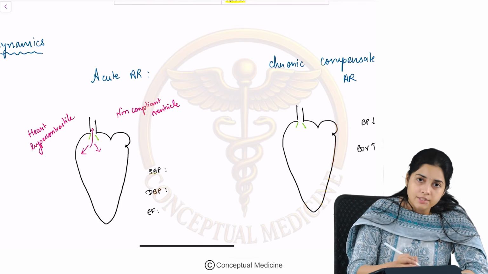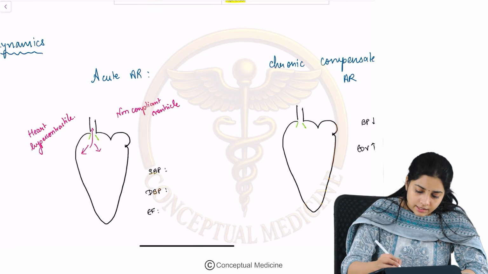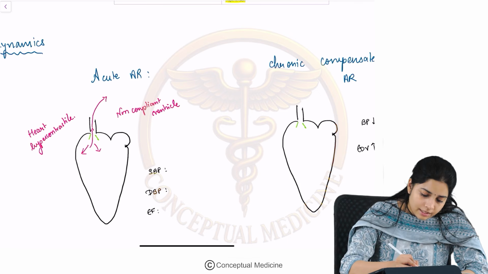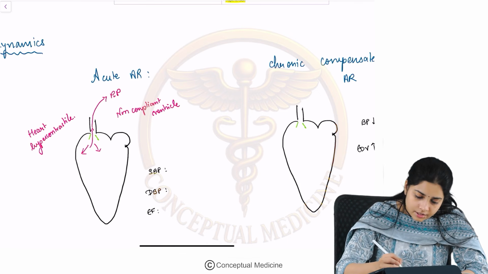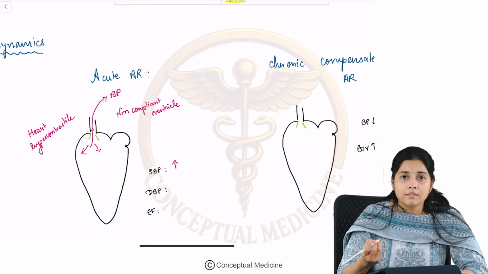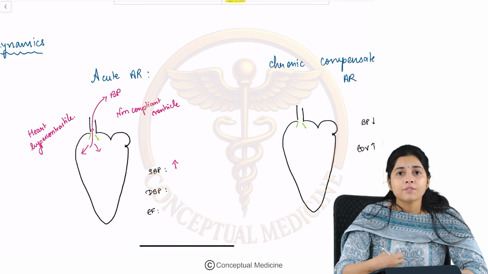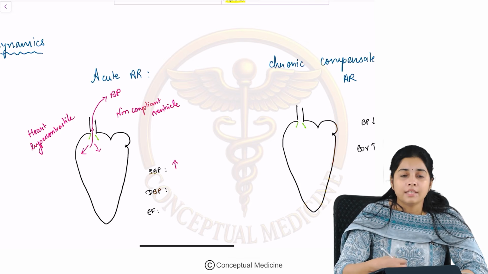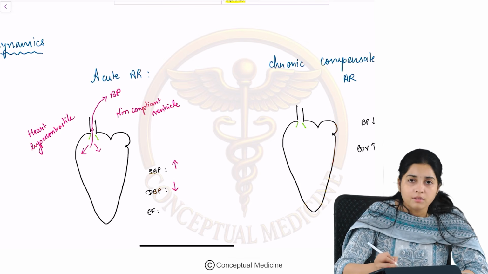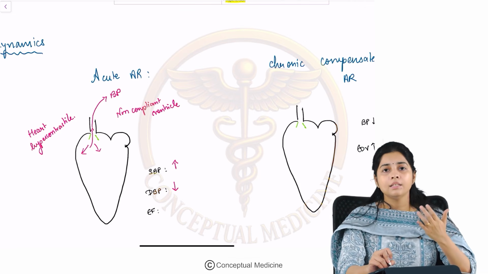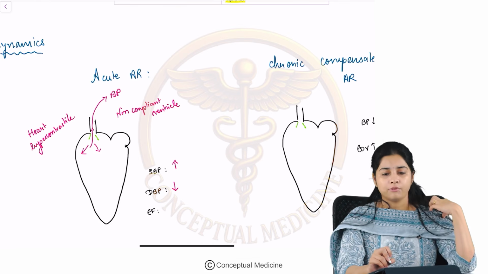So, in the initial time, the heart becomes hypercontractile, and what happens to the blood pressure as a result? The blood pressure, especially the systolic blood pressure, increases. But what happens to the diastolic blood pressure? The diastolic blood pressure falls. Okay, so the systolic blood pressure increases and the diastolic blood pressure falls.